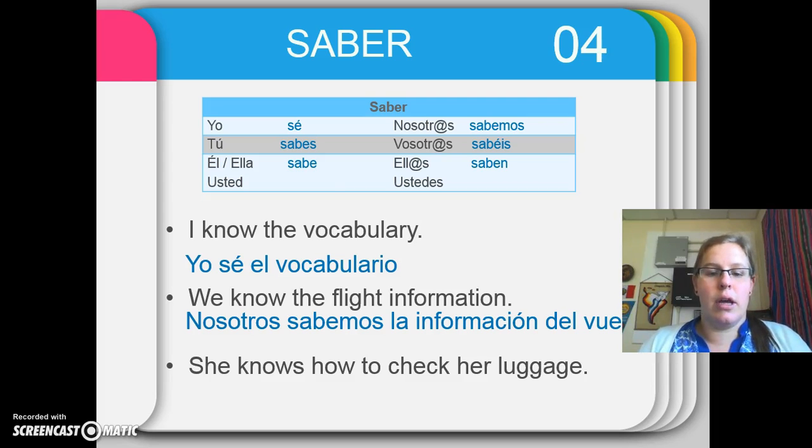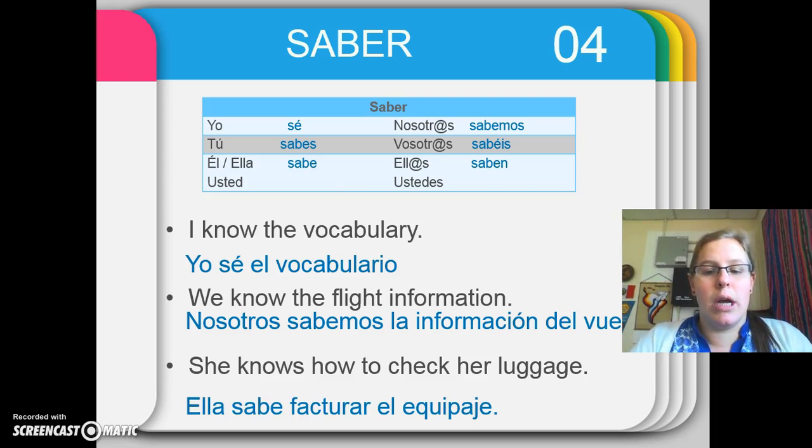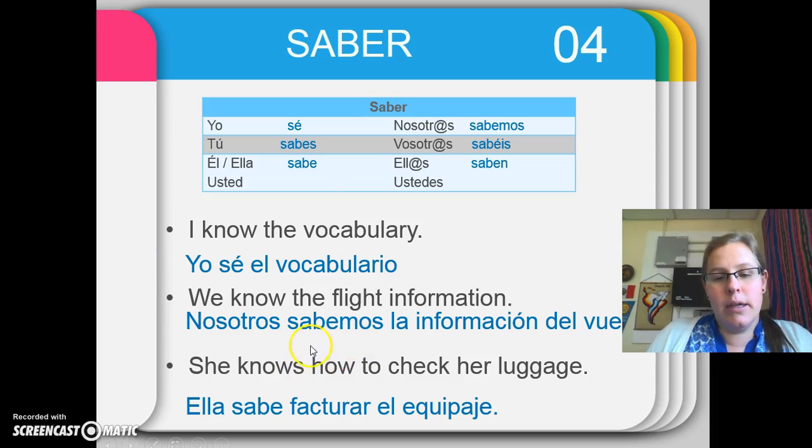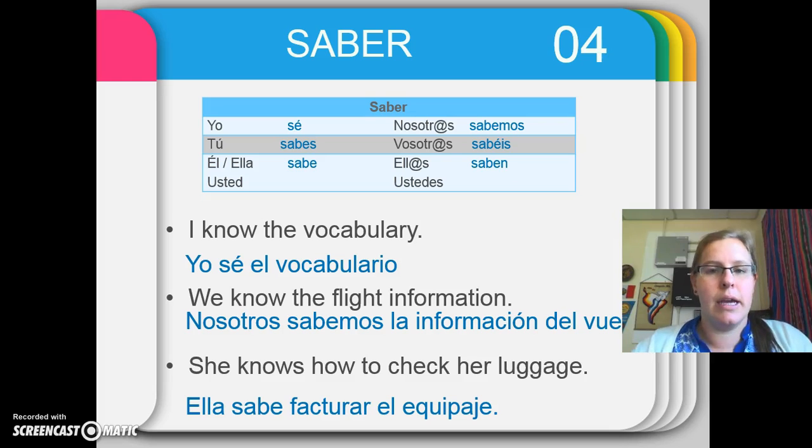She knows how to check her luggage. Ella sabe facturar el equipaje. You could have written su equipaje in this case as well. Okay, that's something she knows how to do. You probably wanted to put a como. Ella sabe cómo facturar el equipaje. But strangely enough, you don't need it. So that's really convenient. You just have to tell yourself not to throw in that extra como, okay?